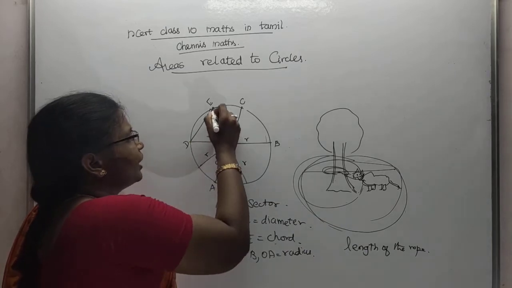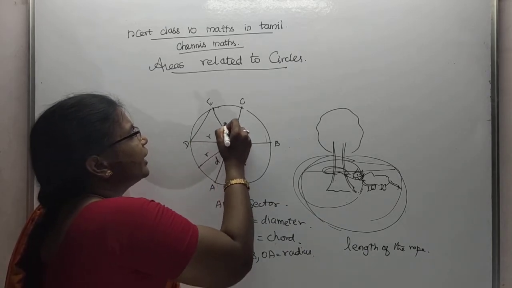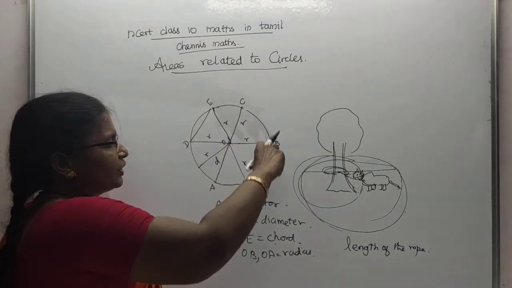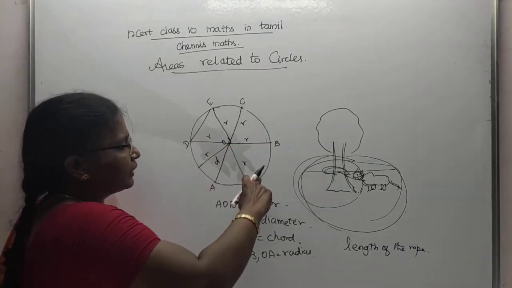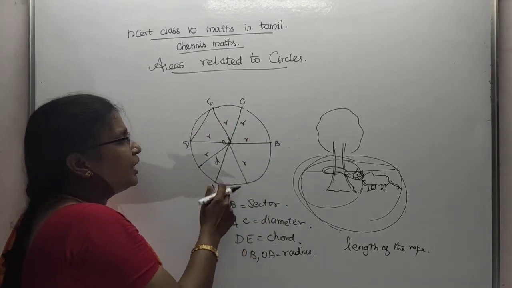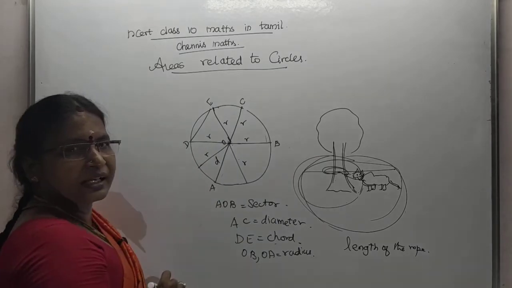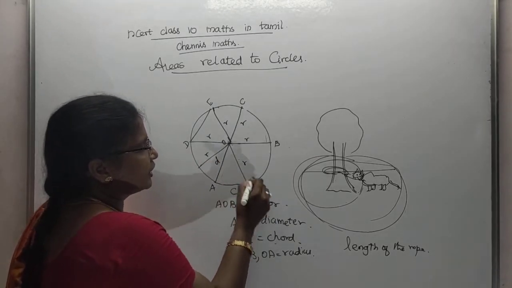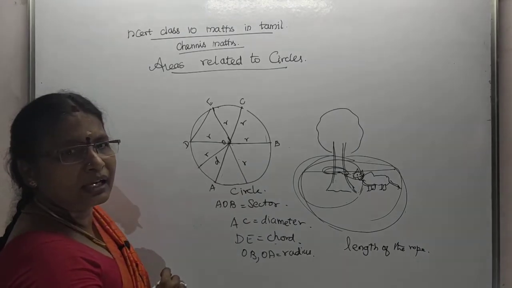Understood? The boundary of the path must be equal from the center of the circle. That path is said to be the circle. It covers an equal path from the center.